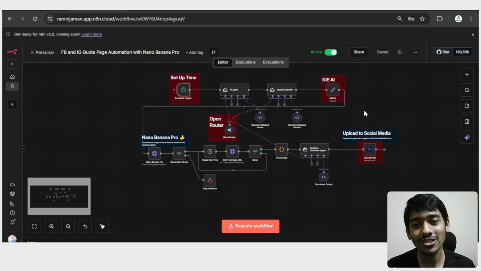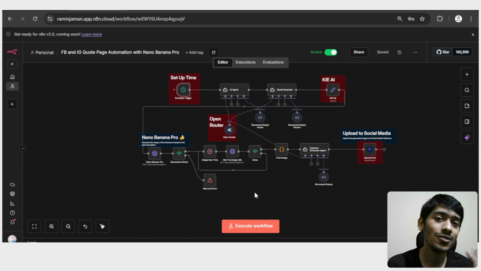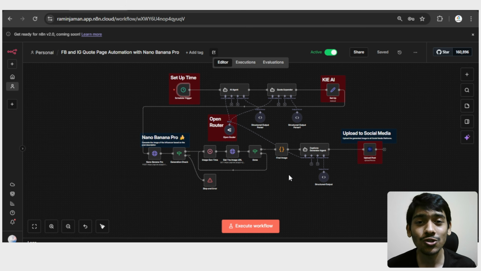Okay, so that's the coolest thing. And also you can check that by using this execute workflow. If you click that, right now in front of you, this system will upload that to your social media platforms. So that's how this system really works. And let me show you how we build this AI system from scratch.